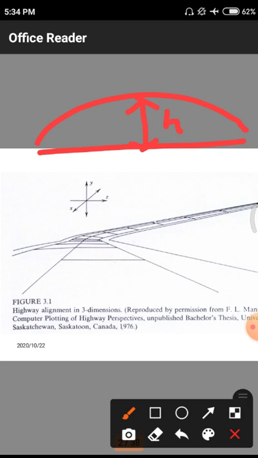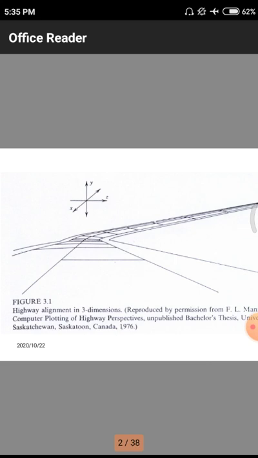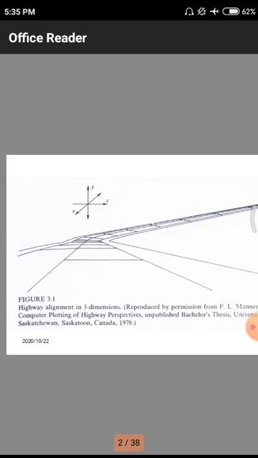There is some amount of inclination with respect to the z direction, which is constant to the ground level, and the y direction with respect to the vertical plane. But in the horizontal plane we have some amount of inclination with respect to the x direction. I will tell you what the points are in this particular diagram.